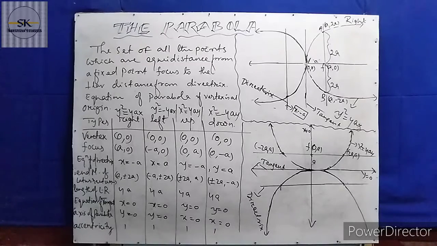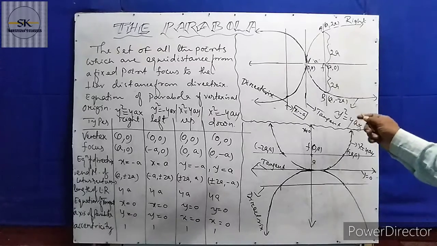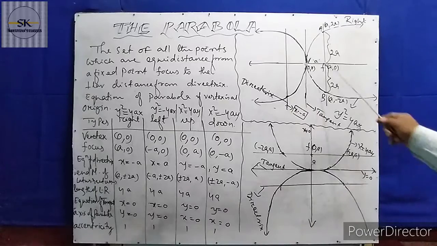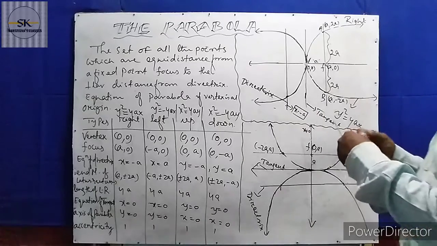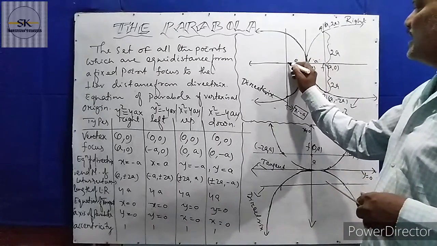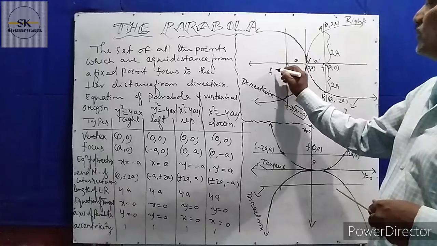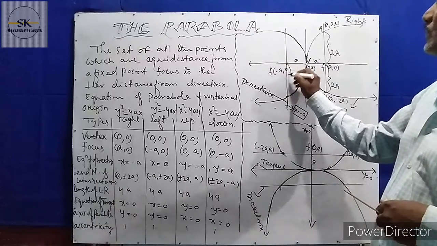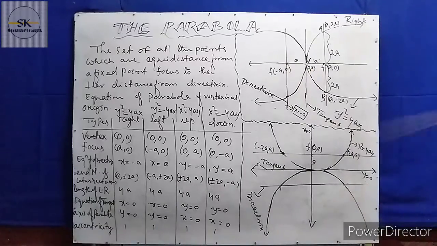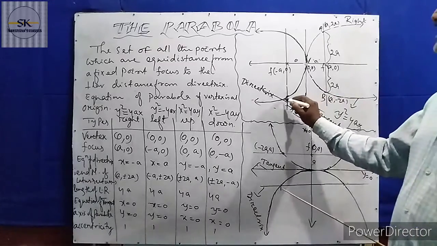The second parabola you will get at the same vertex, at the left side. It moves a certain distance. Here it is a. Here is the focus, and the left parabola's vertex is minus a, 0. The endpoints of the latus rectum are given here.